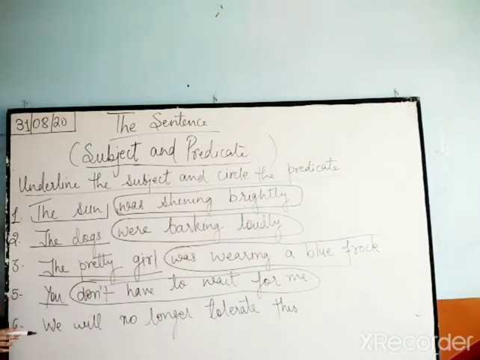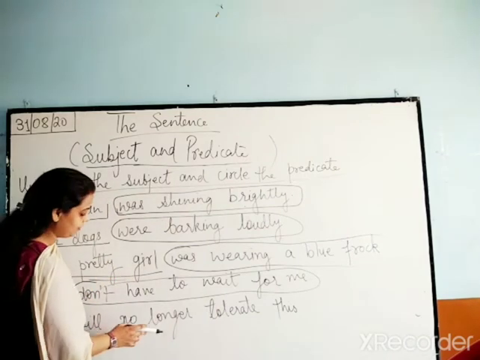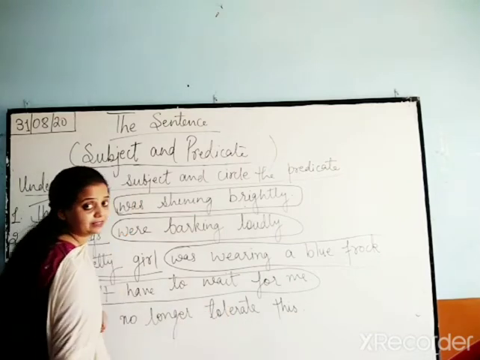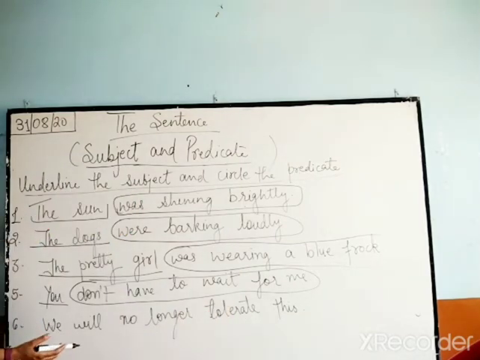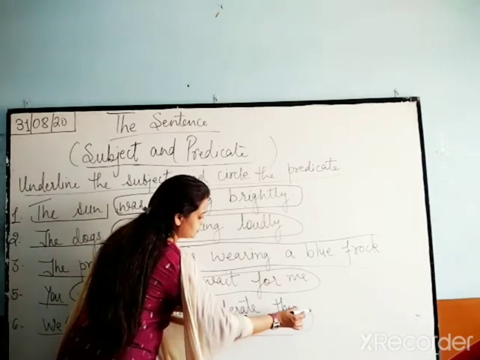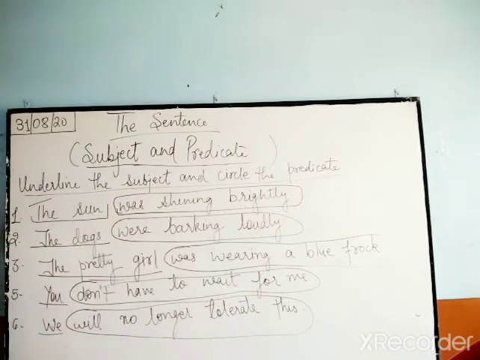Understood? Next. We will no longer tolerate this. So, who will not tolerate? We. We is your subject. We will not tolerate this is your predicate.